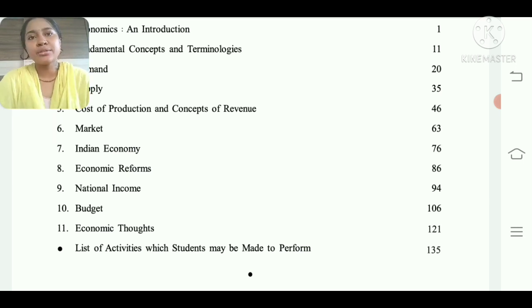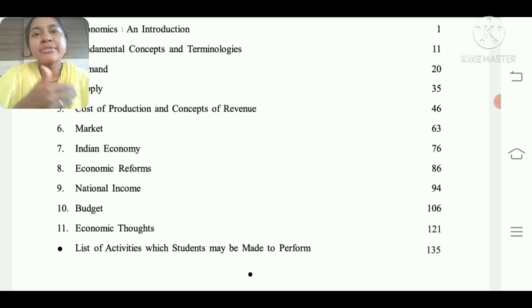If you are wondering why we are studying this portion, when you choose commerce, economics is an important subject. Accounts, statistics, economics and OCM, these four subjects are considered the main subjects of commerce. Economics teaches you financial needs and how they should be dealt with, how they have to be faced, what the problems and surrounding problems are, and all of that is covered in the economics portion. So it will give you a realistic, practical view.